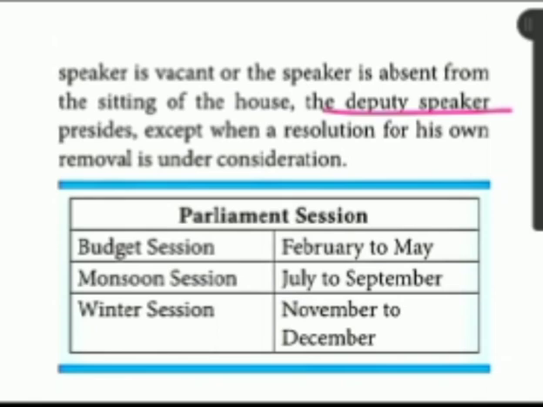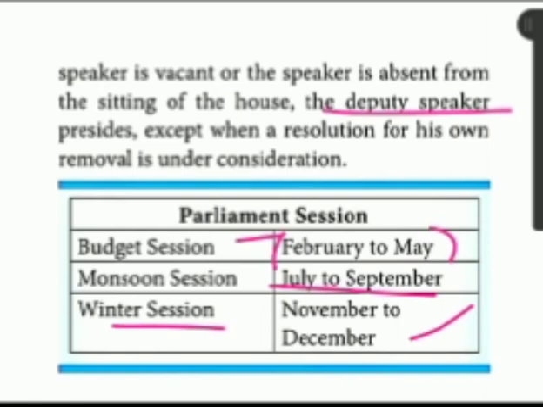Then three types of parliamentary sessions are there. Budget session, February to May. The second one, monsoon session, July to September. Winter session, November to December. So this is very important.